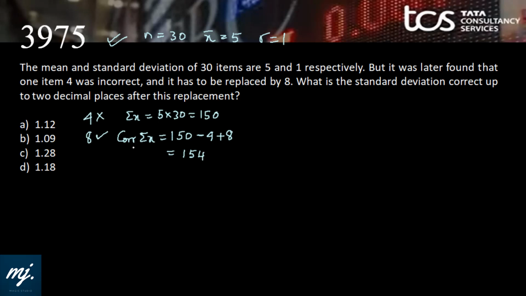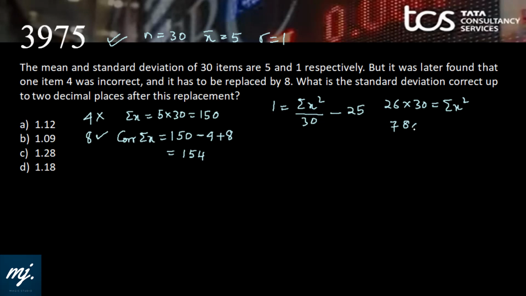Now we need the correct value of summation x square also. Now how to get that? We need to go back to the wrong standard deviation. Wrong standard deviation square is 1. 1 equals summation x square by 30 minus (summation x by n is 5, the wrong data) 5 square is 25. So we get 26 into 30 equals the wrong summation x square.